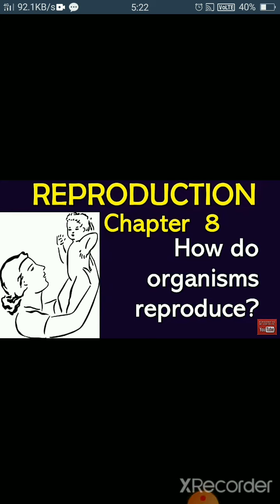Today we are going to start a new chapter. How do organisms reproduce? Reproduction is the process by which living organisms produce new individuals of the same species. Why is reproduction necessary? What is the need of reproduction?